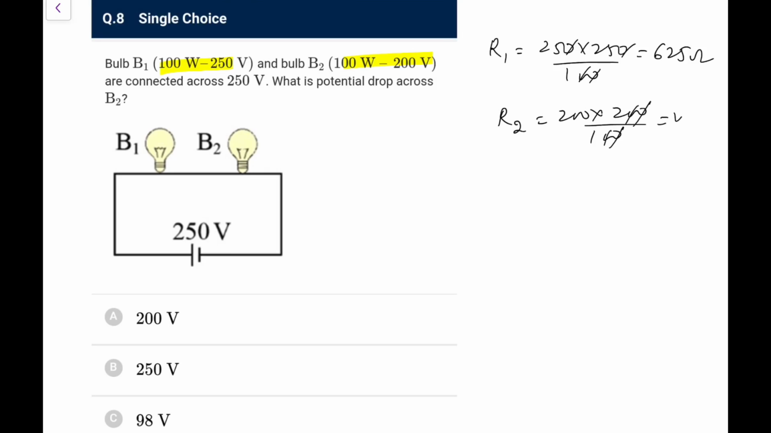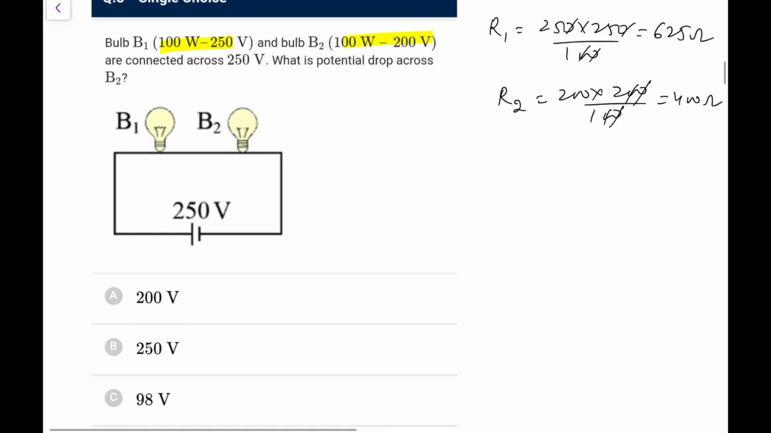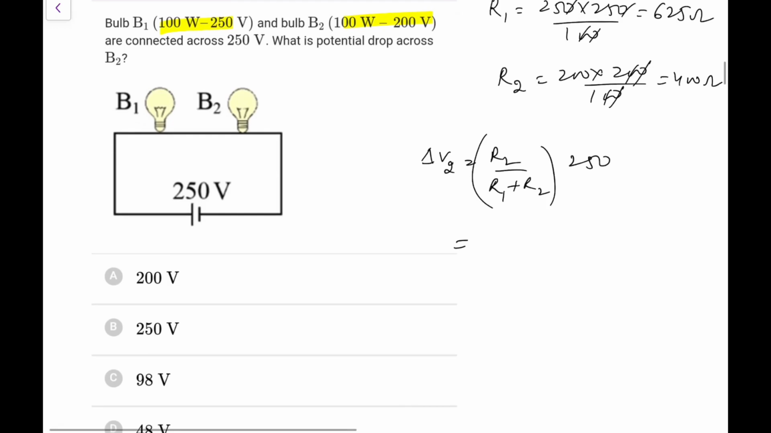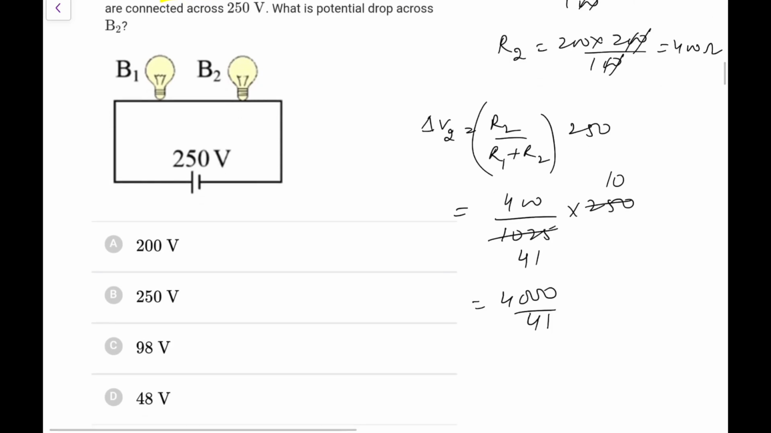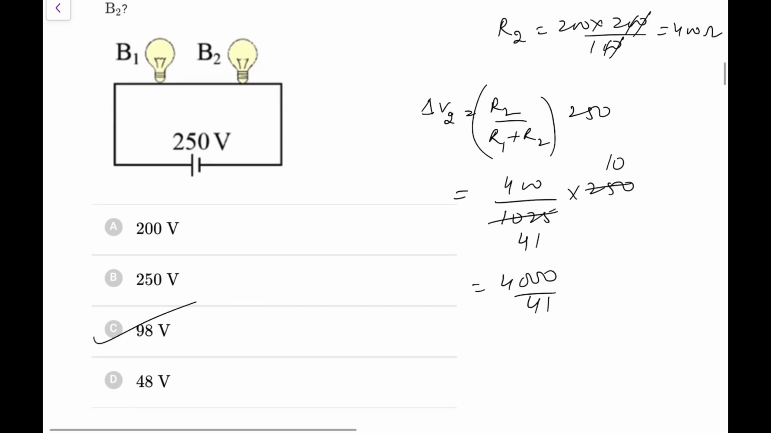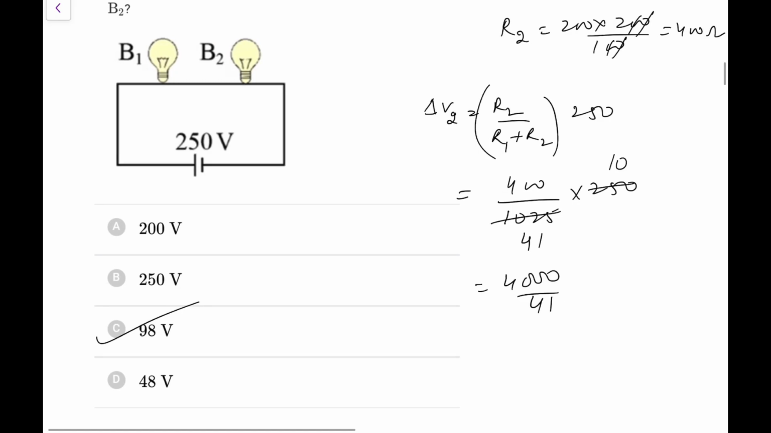So it comes out as 400 ohms. So it is 625 and 400. So the potential drop across R2, that is delta V2, would be R2 upon R1 plus R2 into the voltage applied, because they are in series. So R2, 400 upon 1025 into 250. So 25 table, this is 41, this is 10, so it is 4000 by 41, so it would be slightly less than 100. As per the options, 98 is the appropriate option, 98 volts.